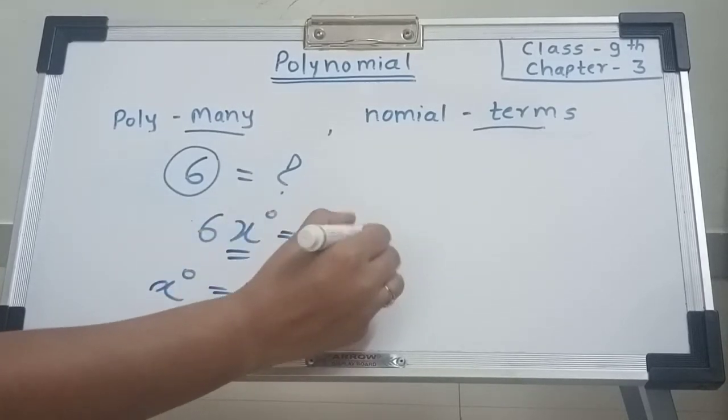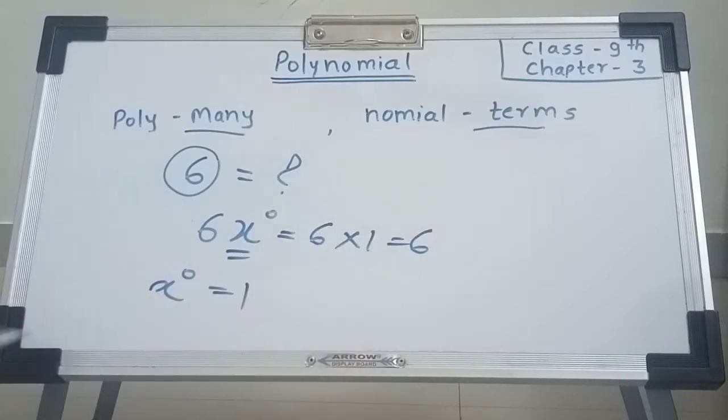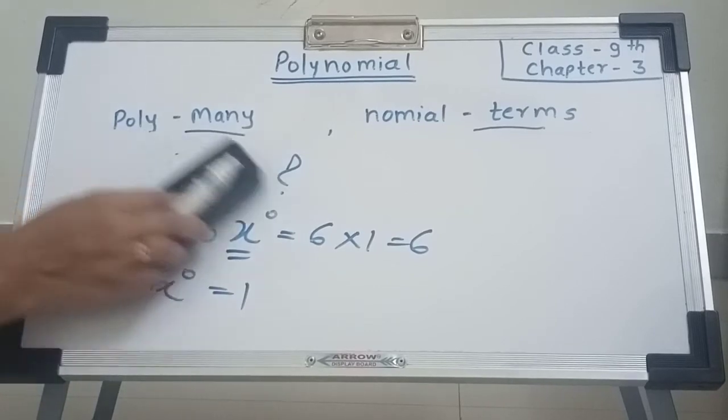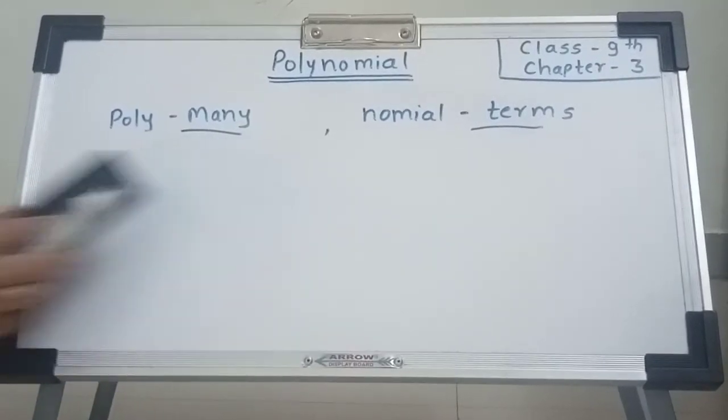Means 6 into 1 is equal to 6. 6x raised to 0, here power of x is 0 and 0 is a whole number. Hence our number 6 is a polynomial. And we can write in polynomial form 6x raised to 0 is equal to 6 into 1 is equal to 6. Means 6 is also a polynomial.